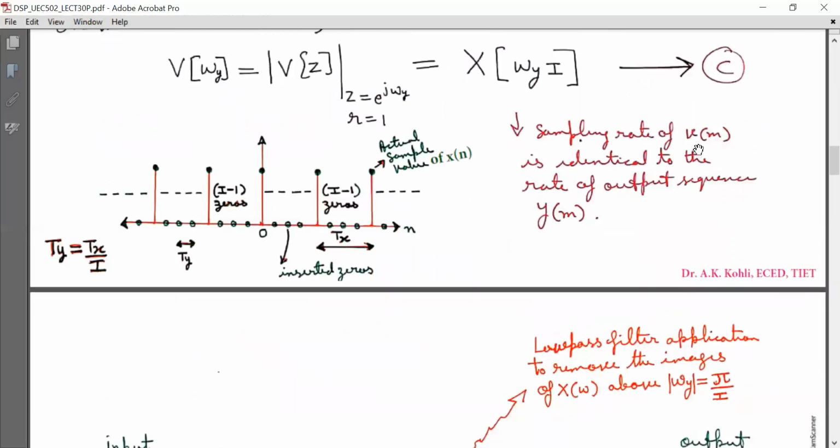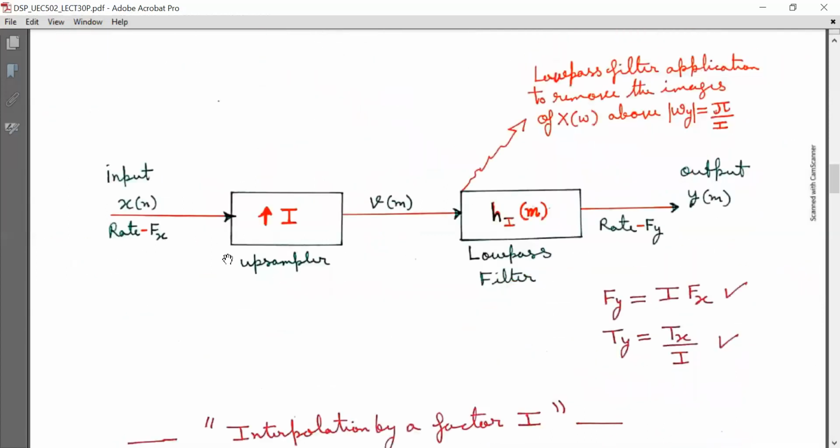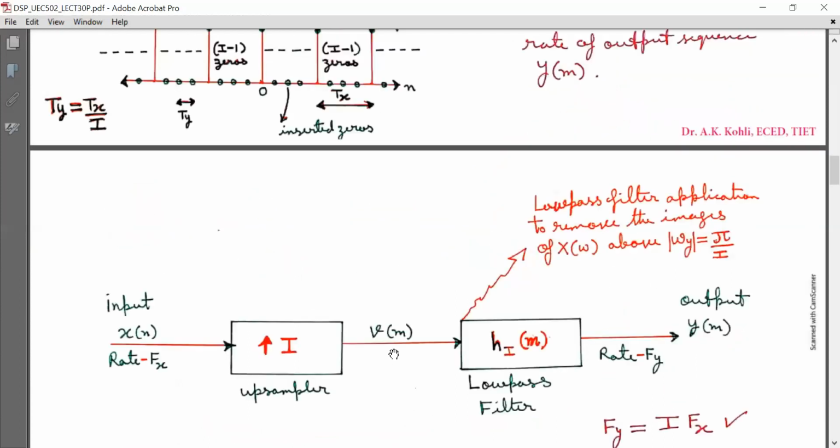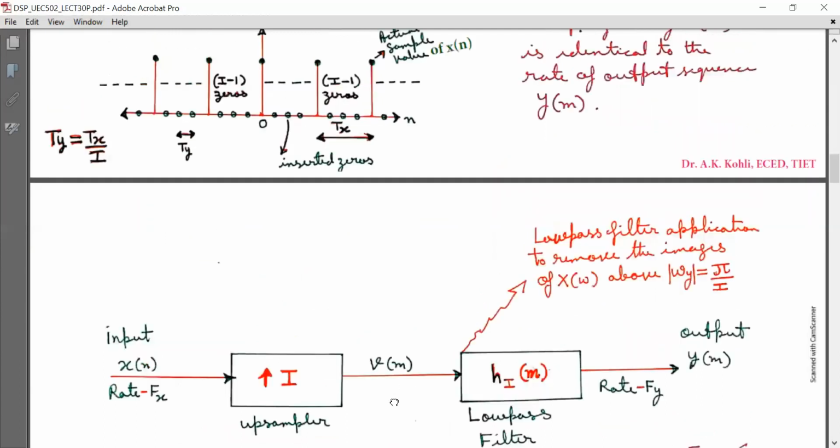The sample rate of v(m) is identical to the rate of the output sequence y(m), and that can be explained on the basis of this block diagram used for interpolating by a factor of I. The input sequence x(n) has sampling rate Fx, and it is fed to an upsampler which upsamples the signal by a factor I. Here the upward arrow shows upsampling, and the output of this upsampler is v(m), whose rate is Fy.